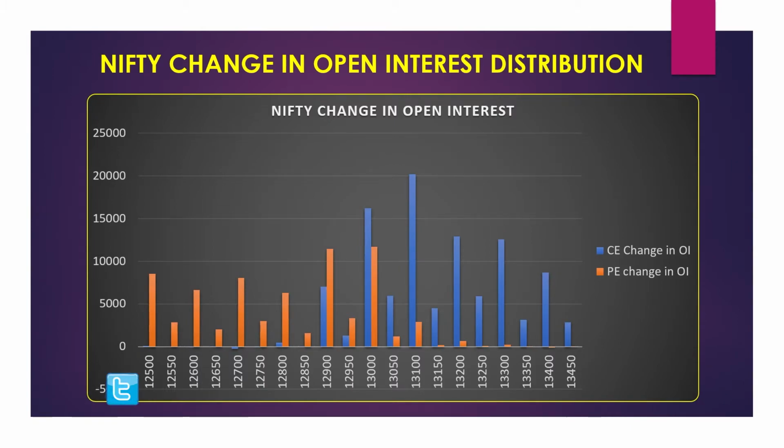Well, if you see the support alone, it was at 12,900 and the resistance was at 13,100. So the resistance data is much more than our 12,900 data. In that case, the clear picture is that Nifty will move down instead of up.